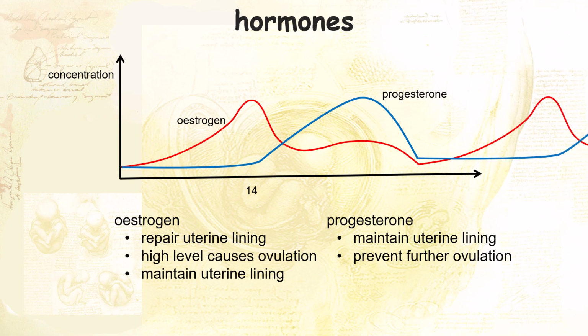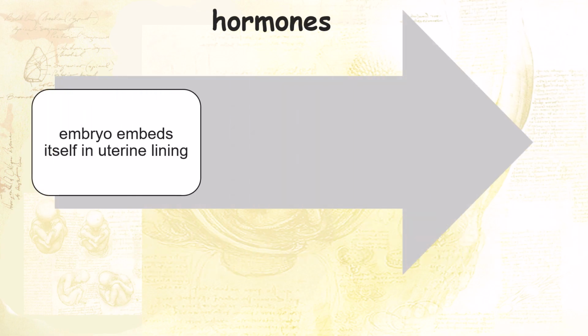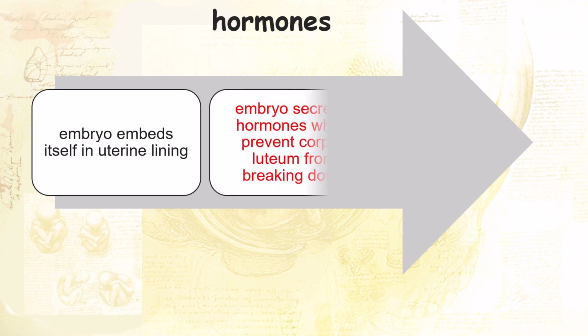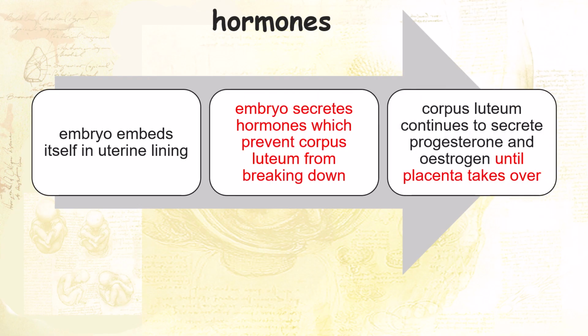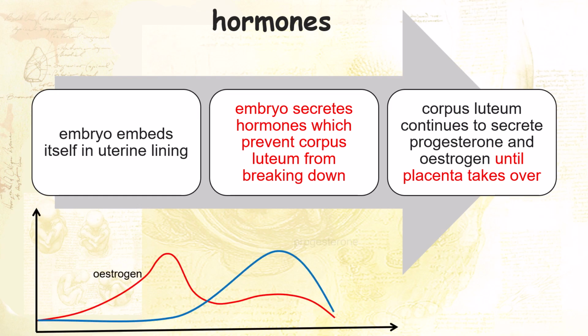If fertilization occurs, the embryo will embed itself in the uterine lining. The embryo will secrete hormones which prevent the corpus luteum from breaking down. The corpus luteum will continue to secrete the two OP hormones until the placenta takes over. So the hormone levels, instead of dropping, will continue to stay high.